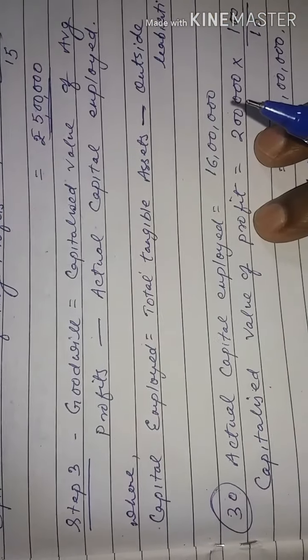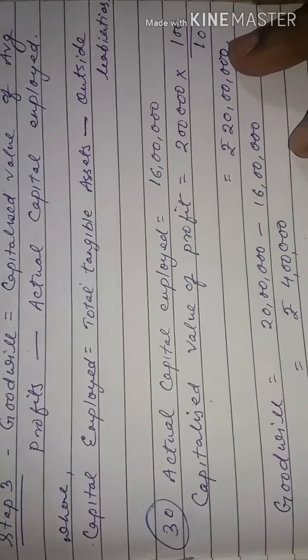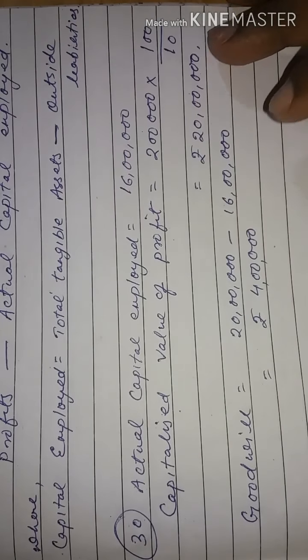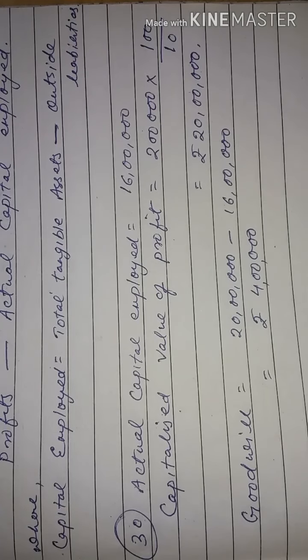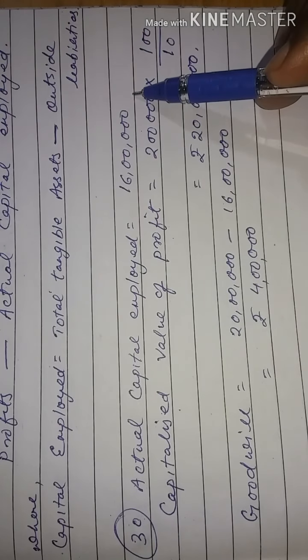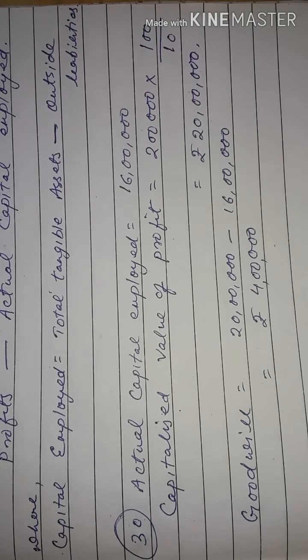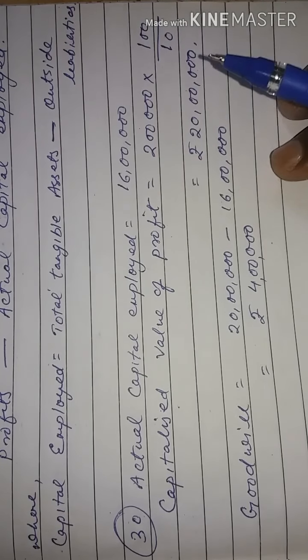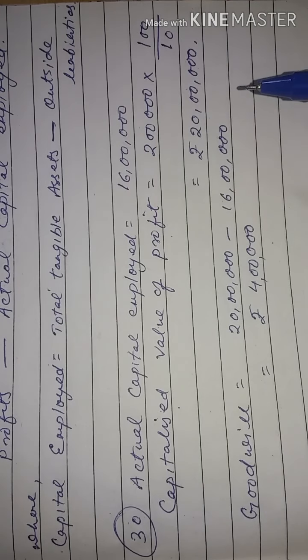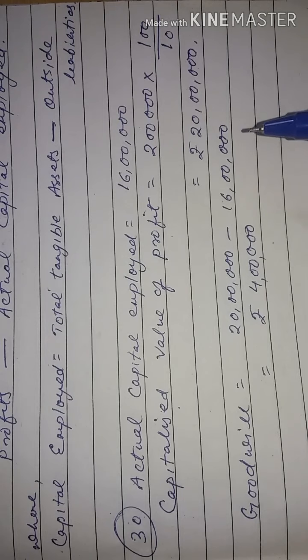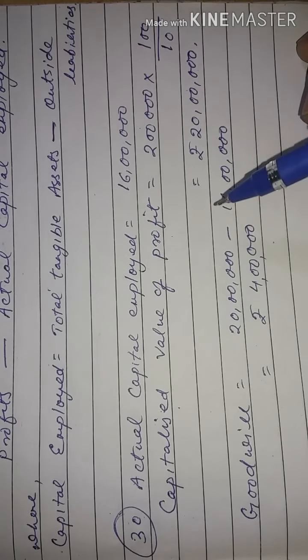Now let us discuss question number 30. In this question, actual capital employed is rupees 16 lakh and normal rate of return is 10%. Profit for the year is 2 lakh, so average profit is 2 lakh.